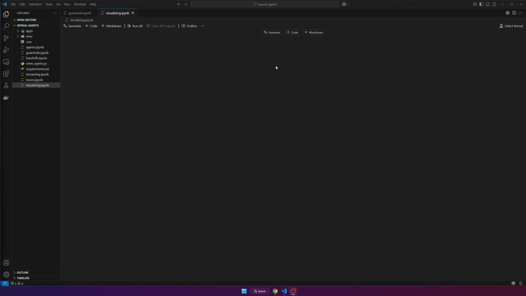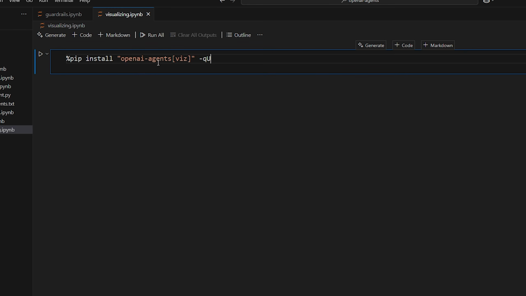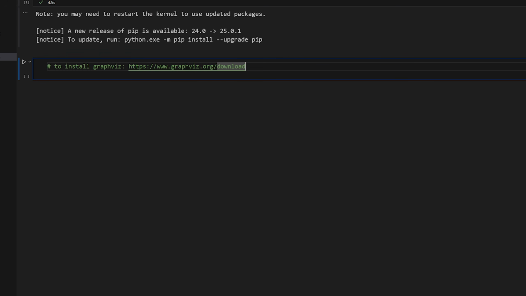I want to show you guys now how to visualize your agents. There's actually a really cool tool that the OpenAI Agents SDK hooks into so that you can basically create a flowchart for your agents. This is all in their documentation, by the way. First of all, you need to install this package here, OpenAI Agents, but also this is specifying the viz dependency, so this will install both if they're not already installed, of course. Once you have that installed, you still need to also install Graphviz separately. At least I had to, because when I tried running the code that the OpenAI docs provides, it did not work because it did not detect the path.